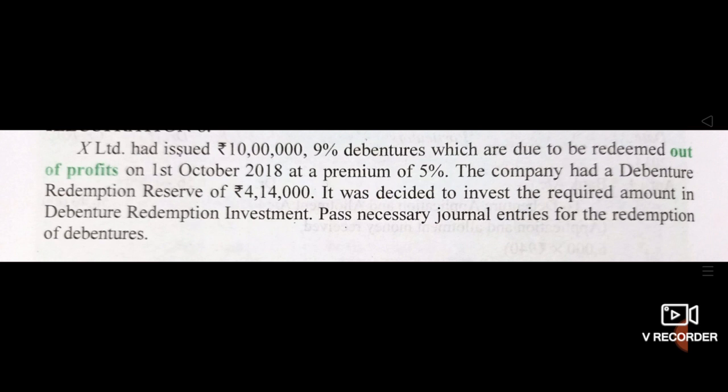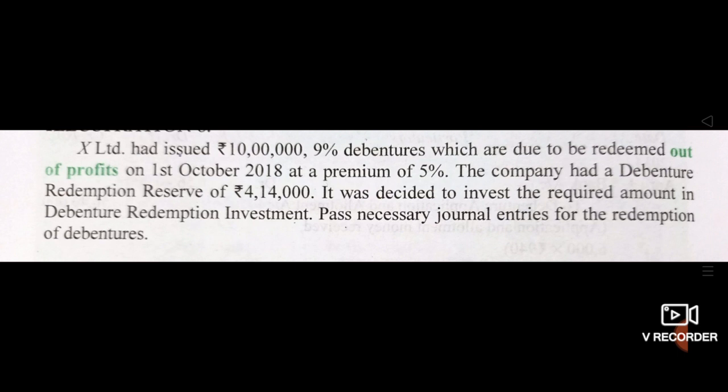Keep it in mind. Okay. These debentures are to be redeemed out of profit on 1st October 2018 at a premium of 5%. So these debentures are redeemable at premium, 5% premium. The company had a DRR, that is debenture redemption reserve, of rupees 4,14,000. So we have to create the balance required to be transferred to DRR. Okay. It was decided to invest the required amount in debenture redemption investment. So pass necessary journal entries for the redemption of debentures.